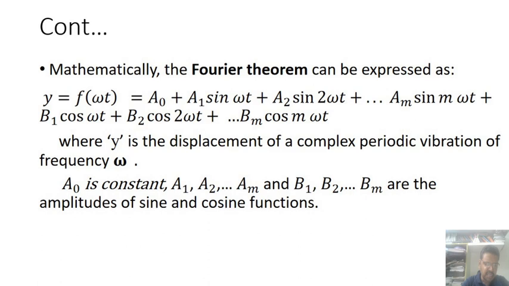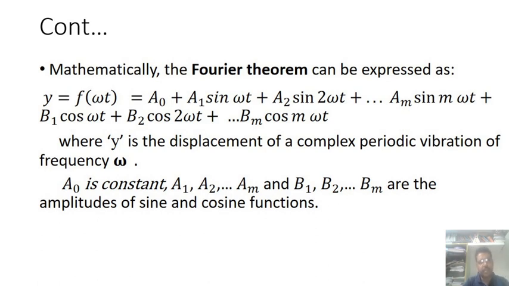So, f of omega t is equal to a naught, where a naught is a constant value. A naught plus a1 sin omega t plus a2 sin 2 omega t, a3 sin 3 omega t, like that am sin m omega t.